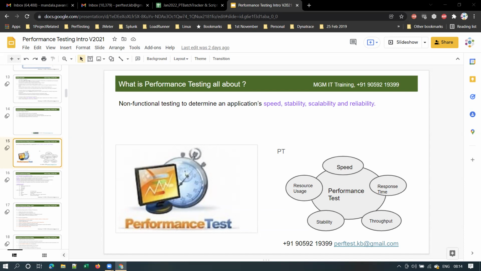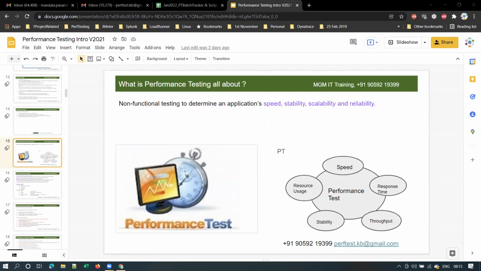Testing the UI of an application is called black box testing. Here developers cannot test, only testers will work. Okay. We are checking the functionalities.